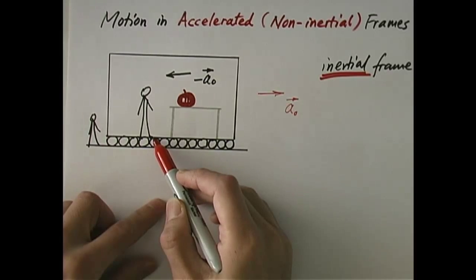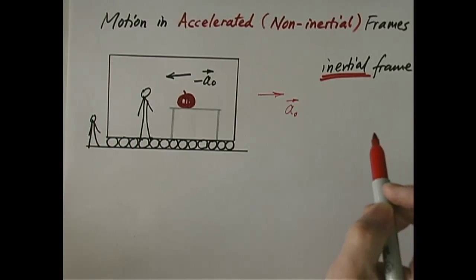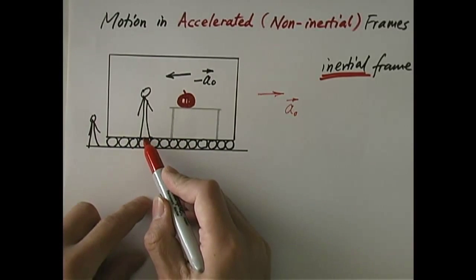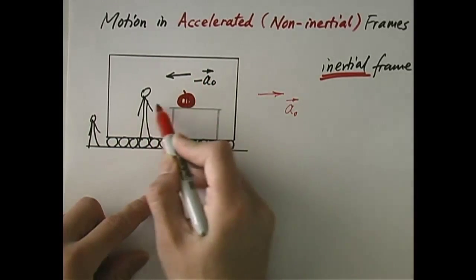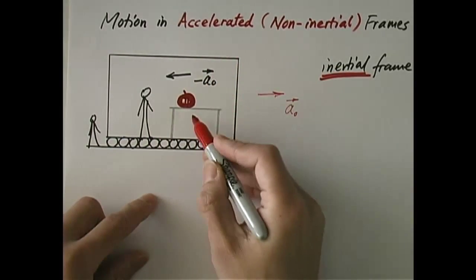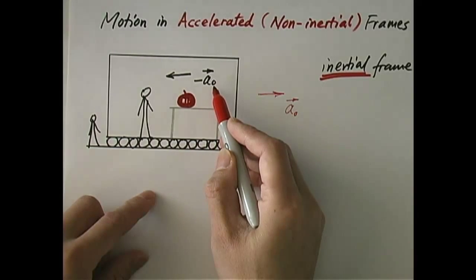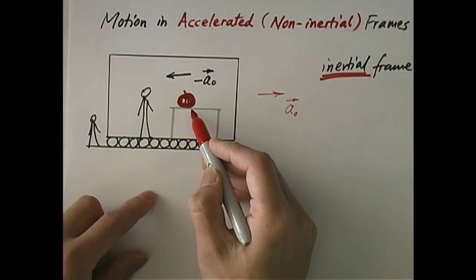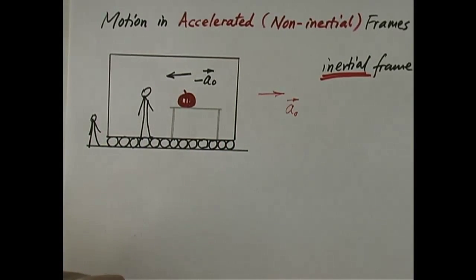But on the other hand, suppose I pay a price, such that I can modify Newton's second law so it becomes valid. How would I do it? What kind of price do I pay? Well, it turns out if this person believes somehow there is a mysterious force pushing the apple this way off the table, and that force is responsible for that acceleration, negative a0, then he can still explain what happens to the apple, because after all, it's the force that gives that acceleration, negative a0, to the apple.